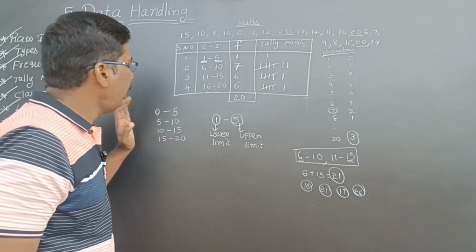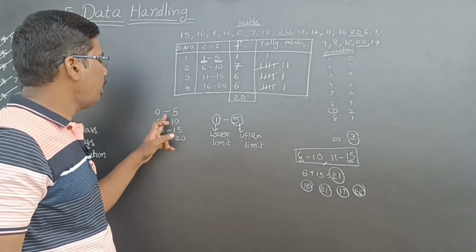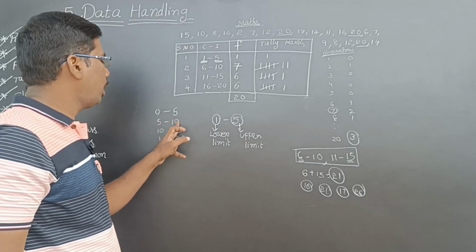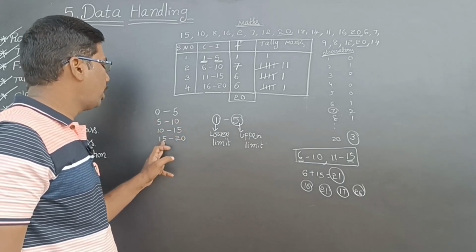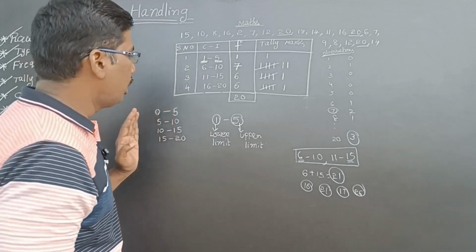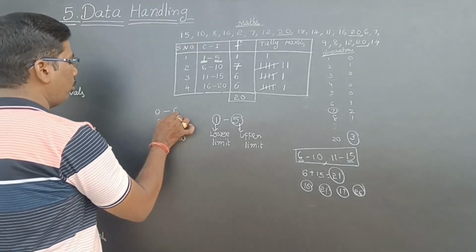Isn't it? See, if I take the class intervals like this, there is no 5 after 6; we are taking 5 in this class interval, 10 in this one, and 15 in this class interval. If I make these class intervals like this, then these are called boundaries.